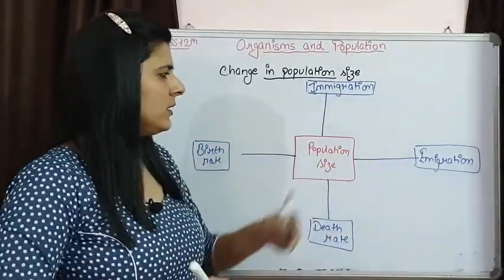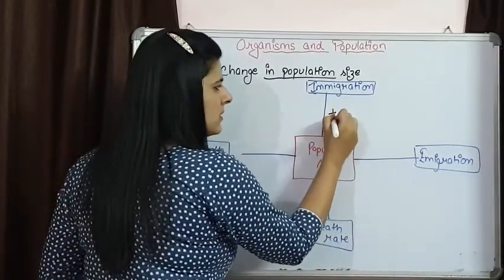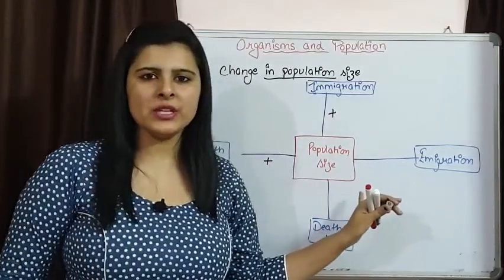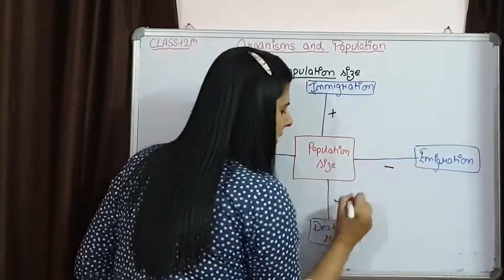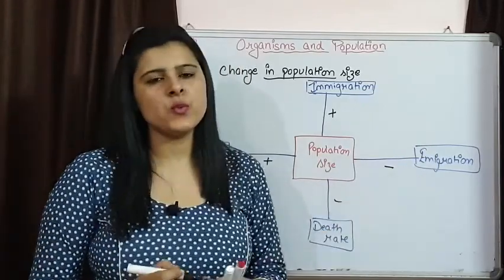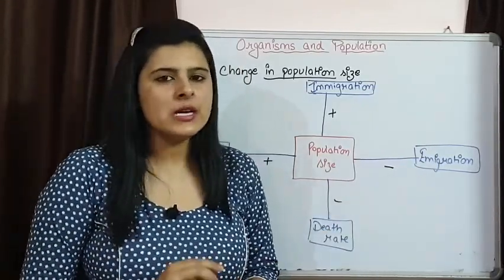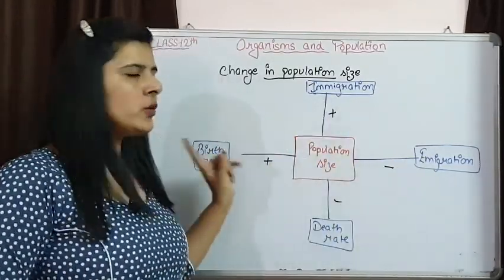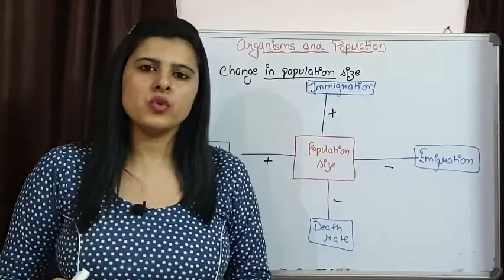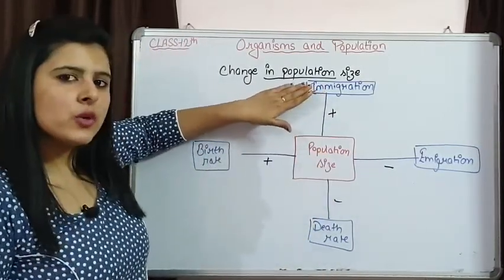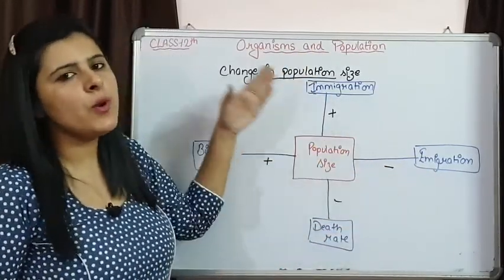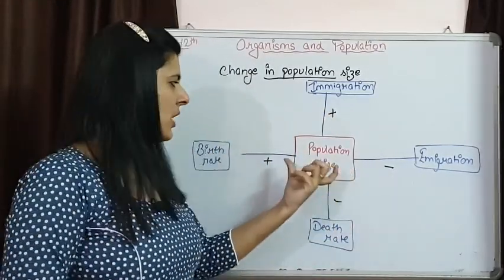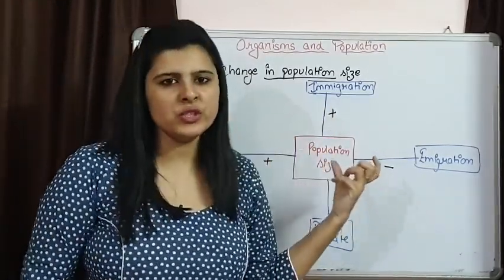We can use the plus sign for immigration and birth rate because these are responsible for increasing the population size, and here we can use a negative sign to show that these two are responsible for decreasing the population size. So if emigration and death rate are going to be more as compared to immigration and birth rate, the population size is going to decrease. If these two attributes are going to be more as compared to these two, the population size is going to increase. So these are the attributes which are responsible for change in population size.